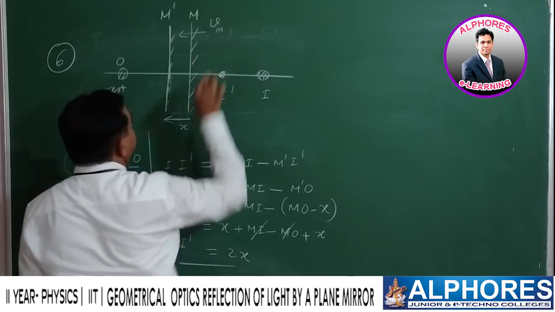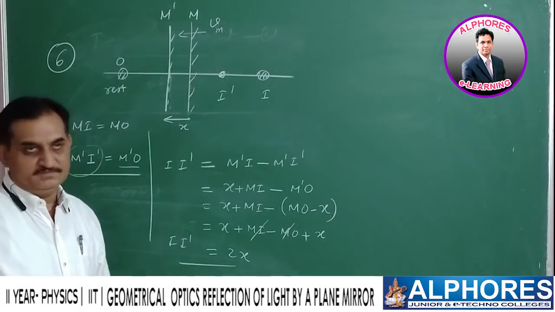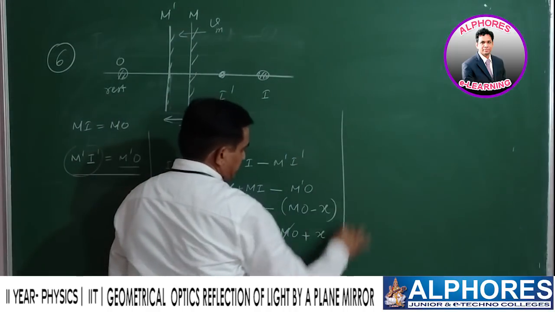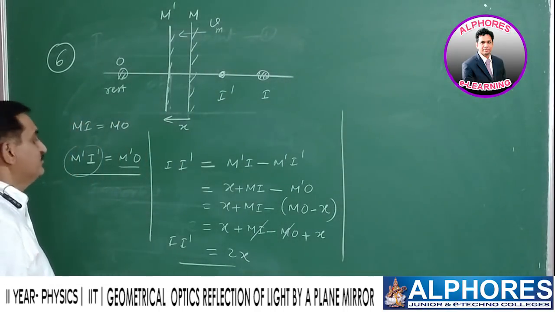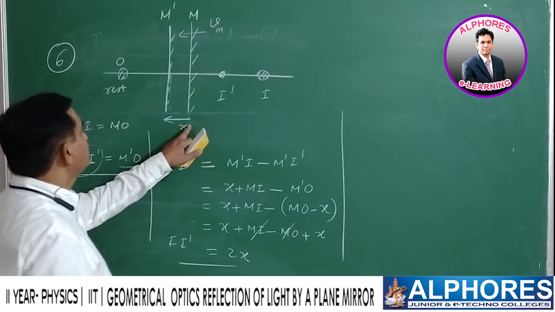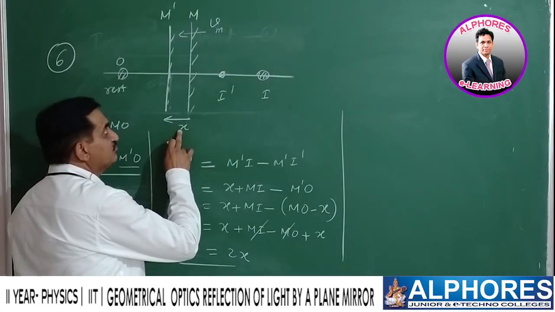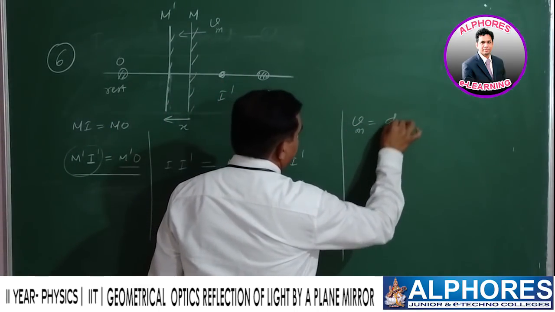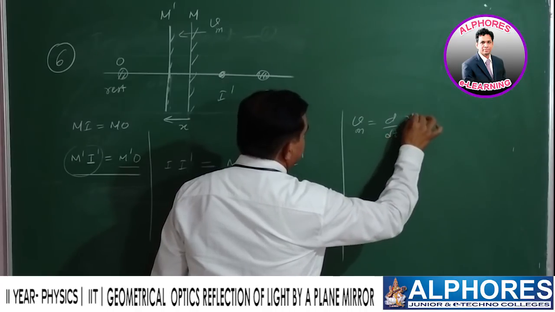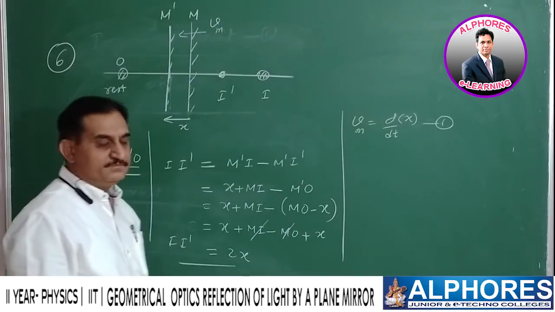Let it be Vm. Then what is the speed of image in the plane mirror? Okay, next. See here, how do you find the speed of the mirror? From here, it is very simple. X is differentiated with respect to time. Then speed of the mirror is equal to d by dt of x. This is equation 1. It is for mirror.